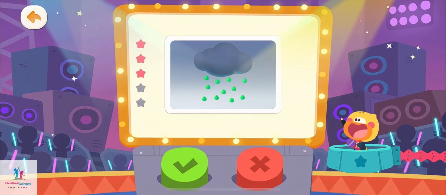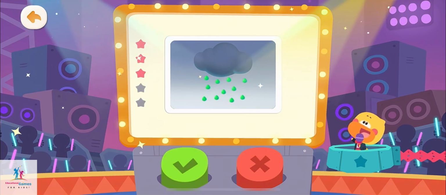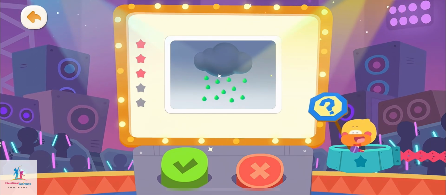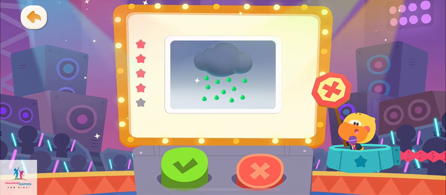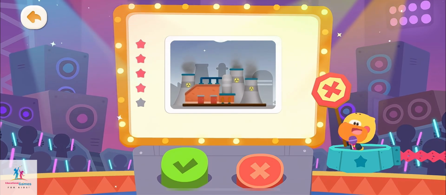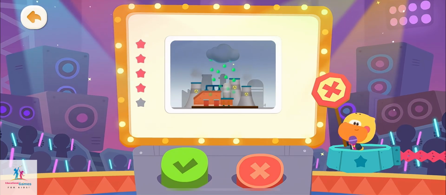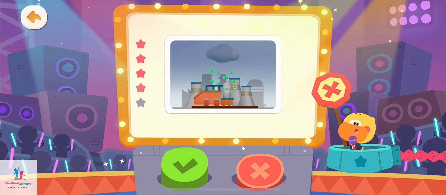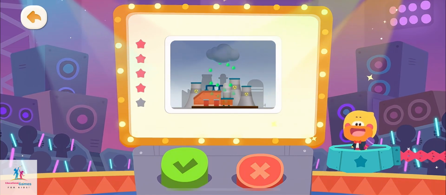Next question. Acid rain is very sour. Is it true? Here is the answer. It is false. Acid rain is toxic. Pollutants from the ground rise into the sky and fall with rain, which is called acid rain. It harms humans, plants, and animals.